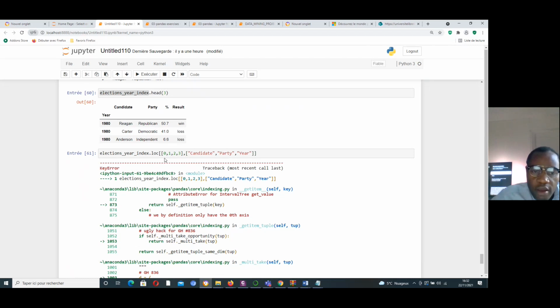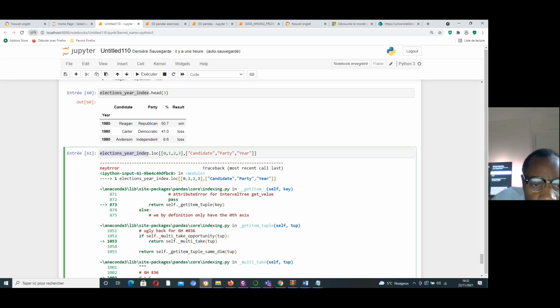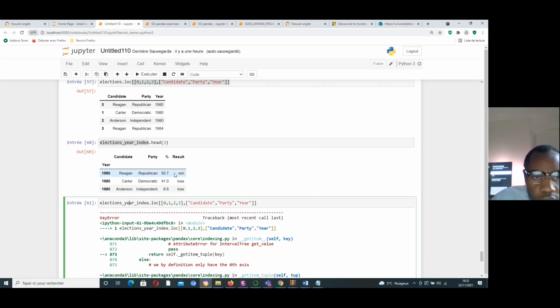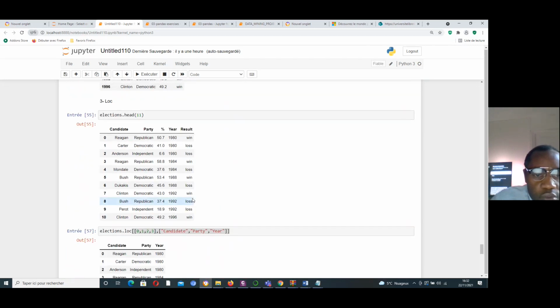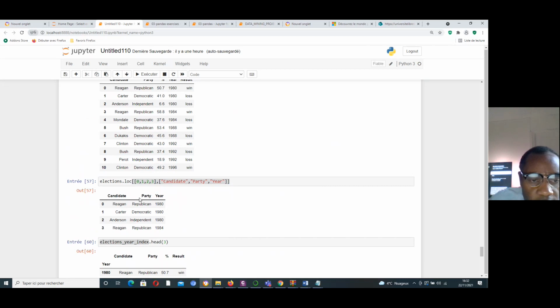Do you know why I get an error? I get an error because here, the index is here. The index is here. Here the index is the number, numerical.